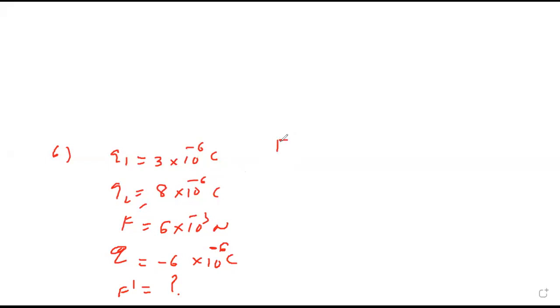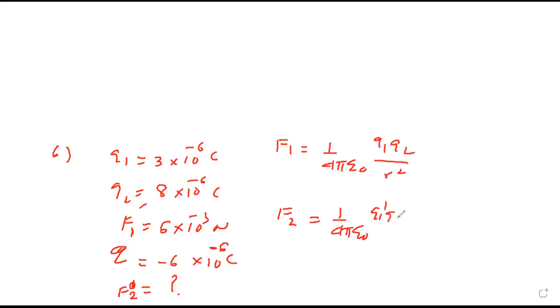The first force is 1 upon 4 pi epsilon naught Q1 Q2 upon R square. The new force, you can call this F2, will be 1 upon 4 pi epsilon naught Q1 dash Q2 dash upon R square.